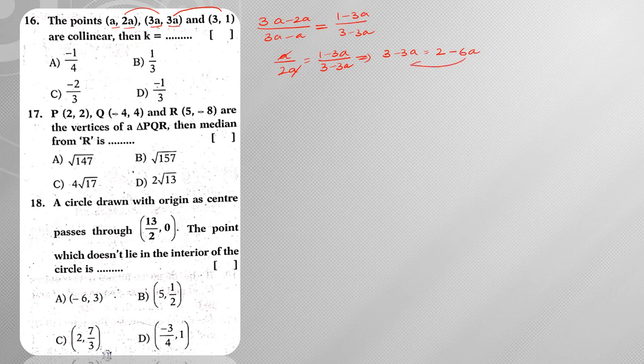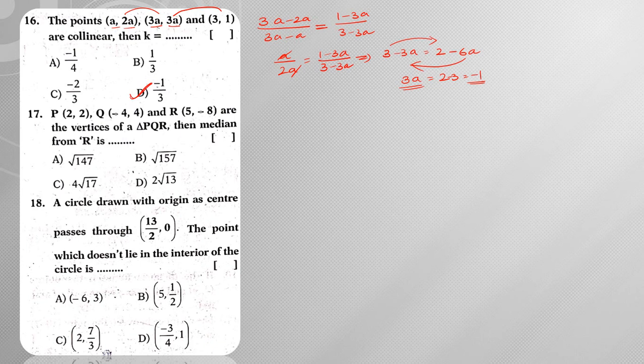Now when I transpose this 6a to the left hand side, and this plus 3 to the right hand side, what am I going to get? Minus 6a will become plus 6a. So 6a minus 3a is 3a, is equal to 2 minus 3. So 2 minus 3 is nothing but minus 1. So from this, a is equal to minus 1/3. Hence option D is my answer.